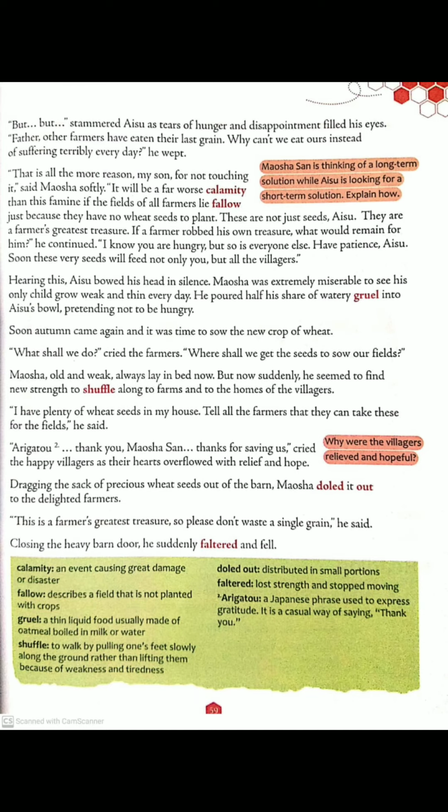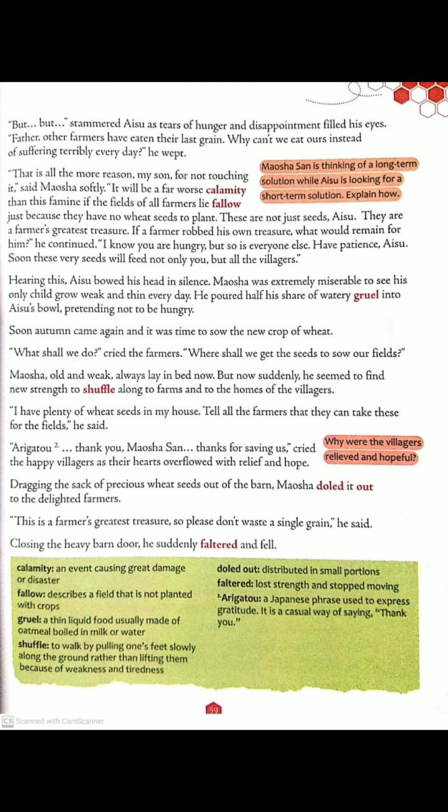Shuffle means to walk by pulling one's feet slowly along the ground rather than lifting them, because of weakness and tiredness. He was so weak and tired, but somehow he put his strength and courage together, and went to the farms and to the homes of the villagers.